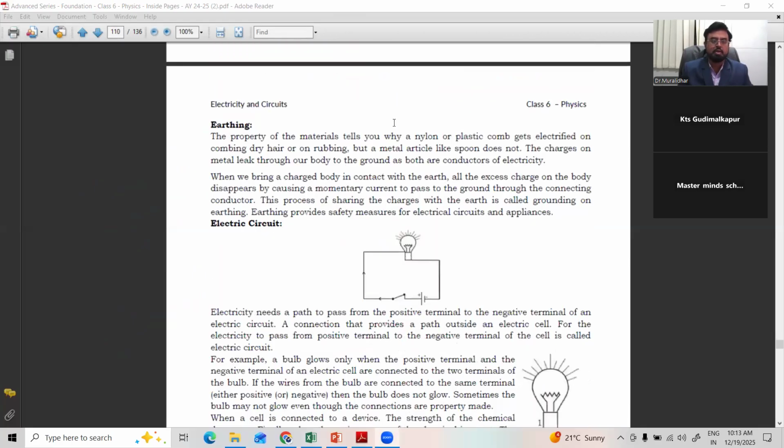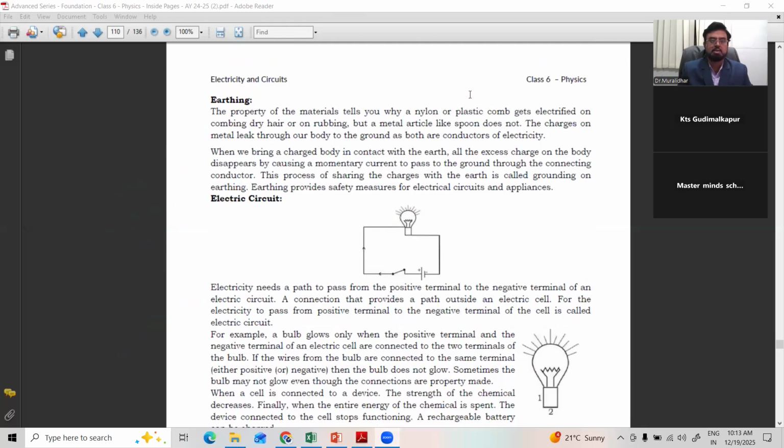Now, another important point: earthing. You all know earthing is very important for a particular domestic or commercial setup. Generally, in most houses or industries, while they start constructing the building itself, they go for earthing. Earthing means connecting our main power source to earth. Why? Because, as I told, earth is a good conductor of electricity. Whenever excess current comes, it is received by the earth.